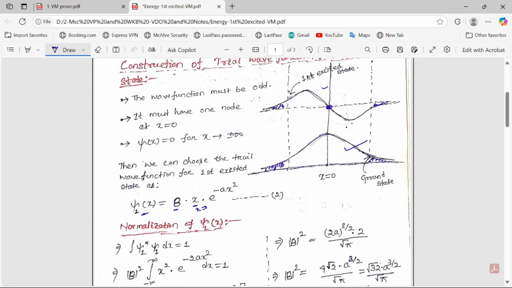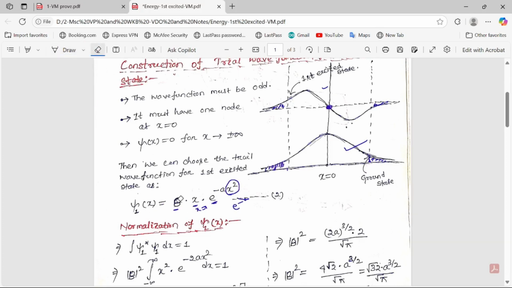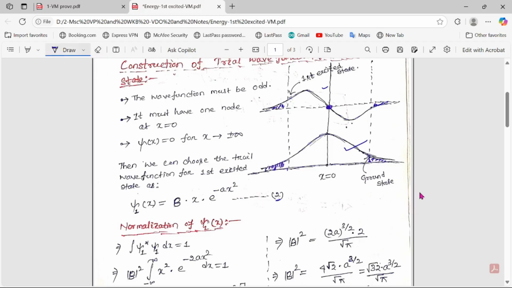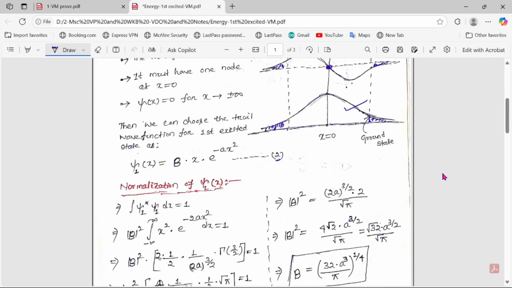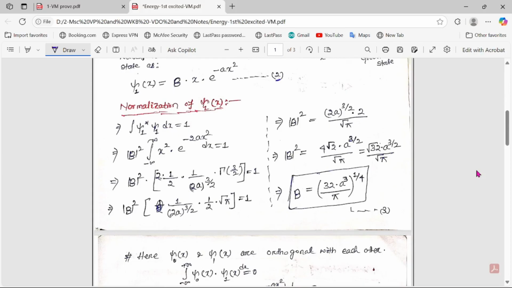And at x equal to plus or minus infinity, if I put plus or minus infinity, we get e to the minus infinity, so psi 1 x will be 0. So this equation number 2 represents the trial wave function of the first excited state of a 1D linear harmonic oscillator. As it is not normalized, b is the normalization constant; we have to use the normalization condition, and we can estimate the value of b.